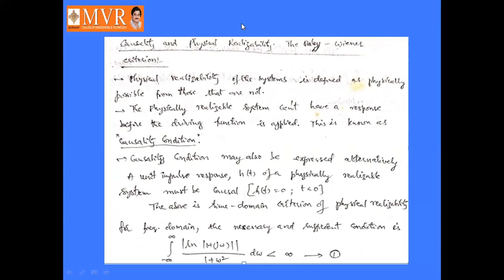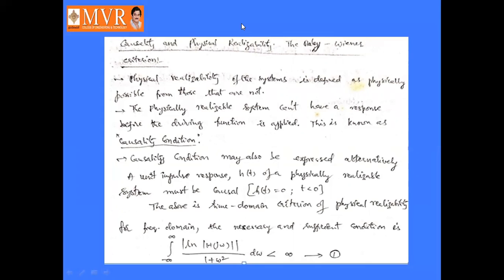Right. After that, we'll see the causality condition. What is the causality condition? Before the driving function is applied, the physically realizable system cannot have any response. That is called the causality condition. It can also be defined alternatively, in the time domain, as h of t equal to 0 for t less than 0.